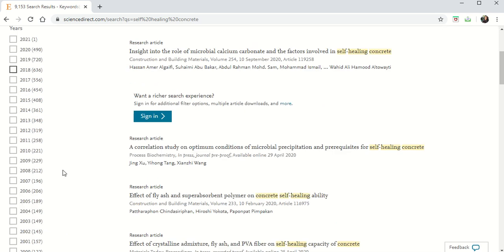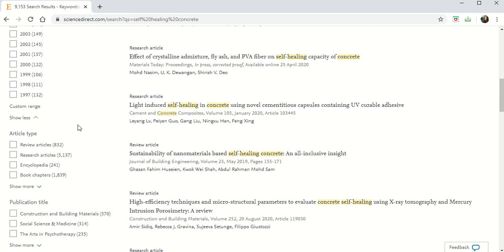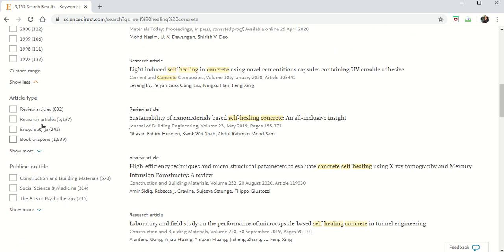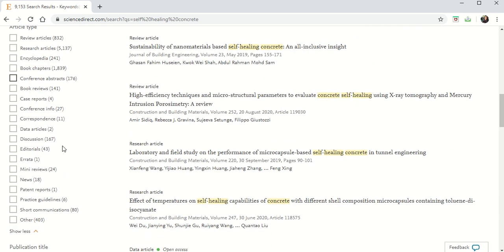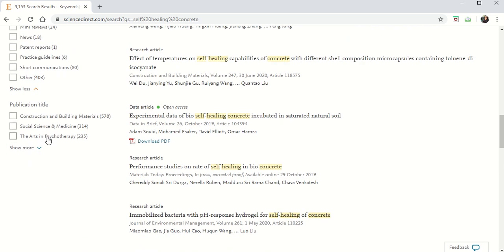Say you have the year wise list, so in one year how many papers have been published, and you have the article type. See here, you have review articles, research articles, encyclopedias, book chapters, conference papers. Like this, you have many article types here. And you have publication titles. Why? Because you have subgroups here.